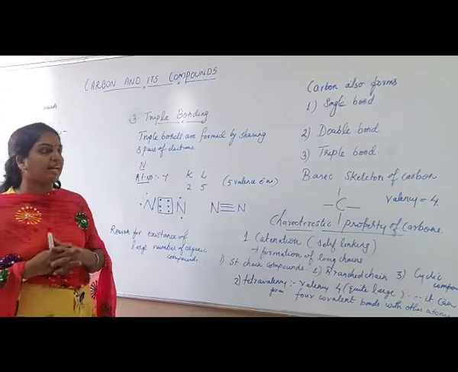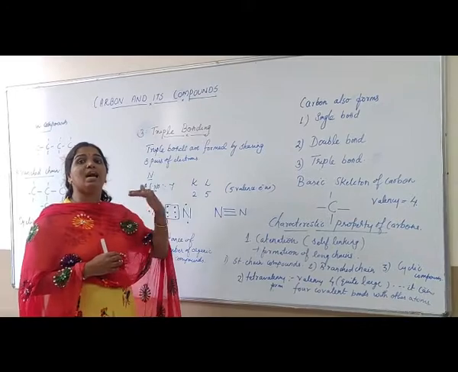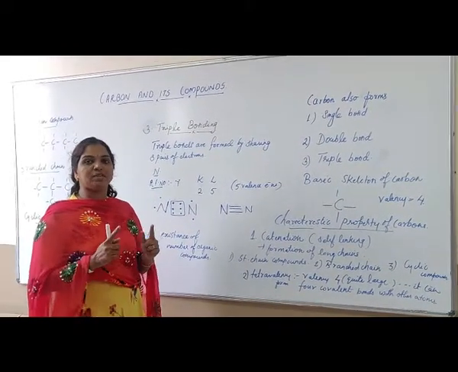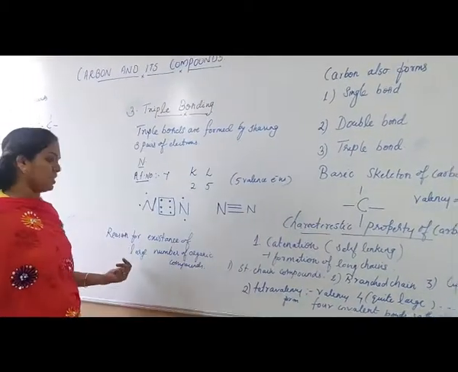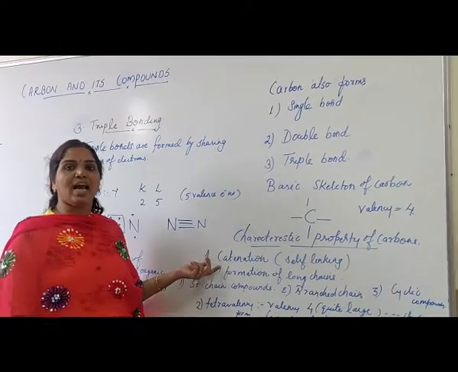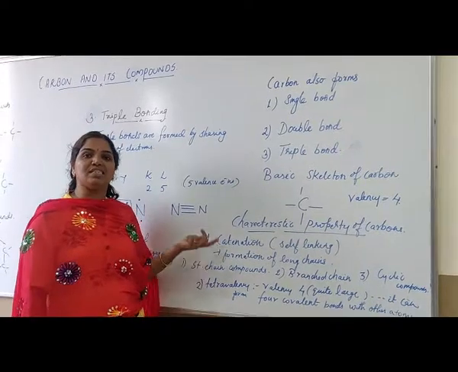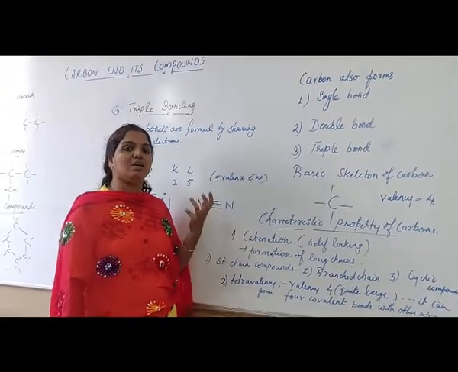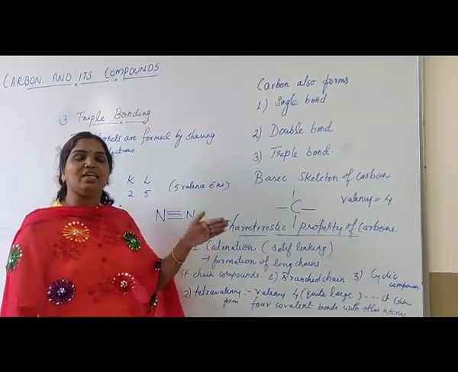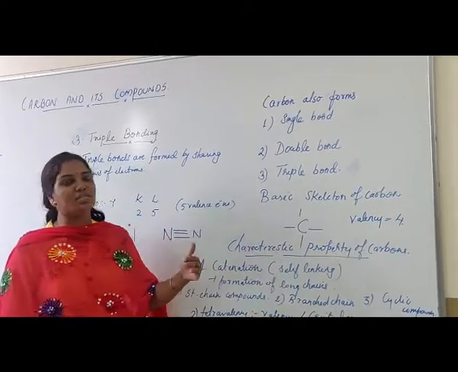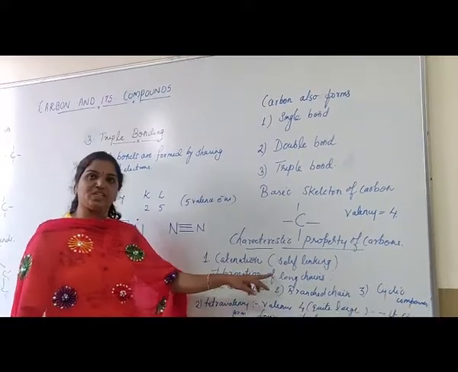Now let us discuss the characteristic properties of carbon. There are 2 characteristic properties that allow it to form a large number of compounds, and that is the speciality of carbon. One is catenation and the other one is tetravalency. What do we mean by catenation? The word meaning is self-linking. It is the ability of carbon to form long chain compounds by self-linking, through covalent bonding. It can form long chains.